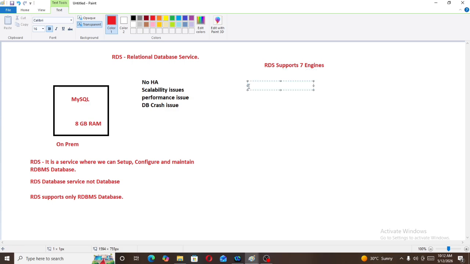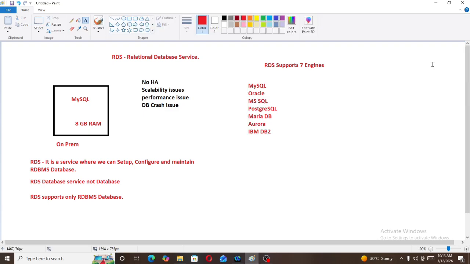Those 7 engines are MySQL, Oracle, MS SQL, PostgreSQL, MariaDB, then Aurora, IBM DB2.